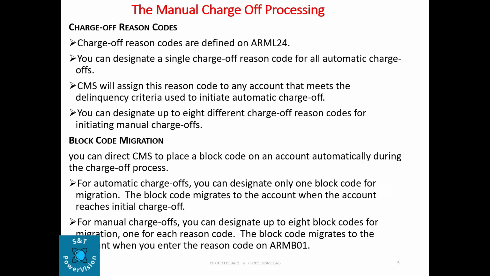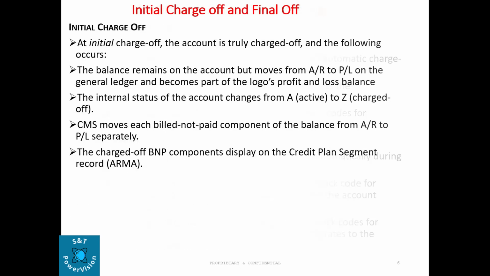So now, block code migration. We can direct CMS to place a block code on an account automatically during the charge-off processing. For automatic charge-offs, we can designate only one block code for migration. The block code migrates to the account when the account reaches the initial charge-off. For manual charge-off, you can designate up to 8 block codes for migration, one for each reason code. The block code migrates to the account when you enter the reason code on ARMB01.